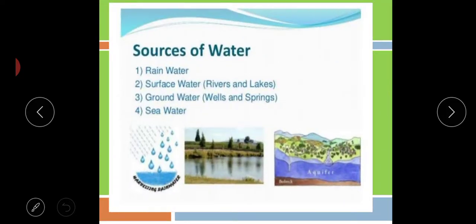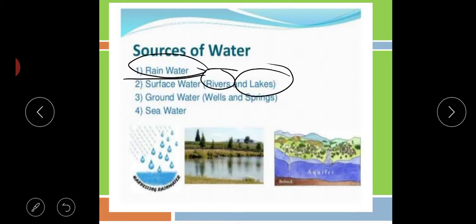Now see, what are the sources of water? Sources means from where we get the water. The main source of water is rainwater. This is the main source. And surface water: we are living on the surface of the earth, and here the sources of water are rivers, lakes and ponds also, including human-made ponds in which water is collected. Groundwater is under the surface of the earth.